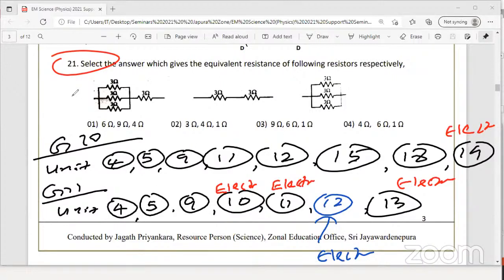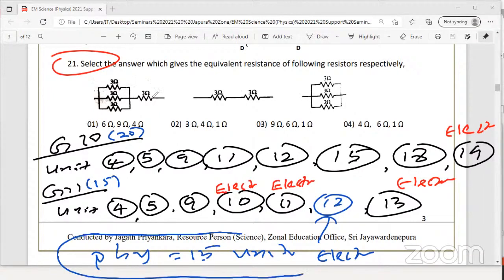Today we are doing only physics. How many physics lessons in total? You can count. Out of 35 lessons, grade 10 has 20 lessons and grade 11 has 15 lessons. Out of 35 lessons, you get 15 lessons or units from physics, from both the grade 10 and 11 syllabus.